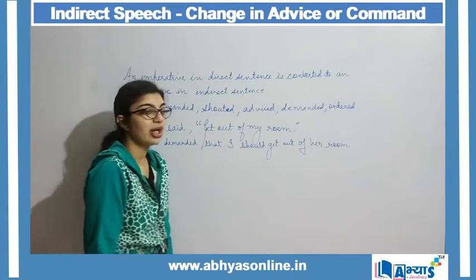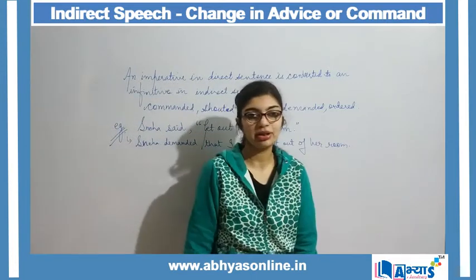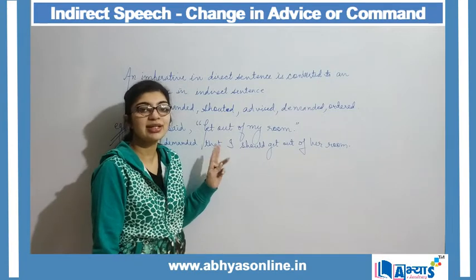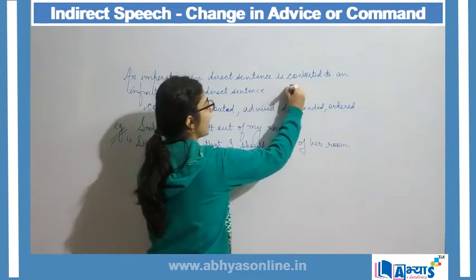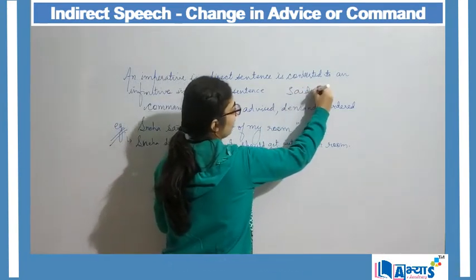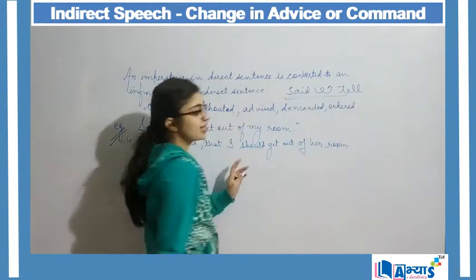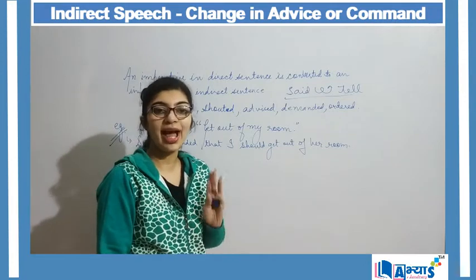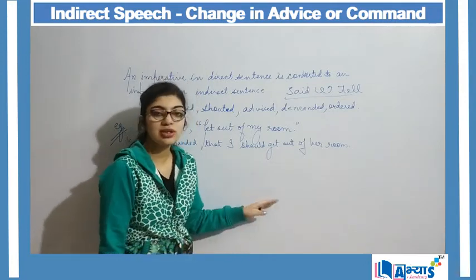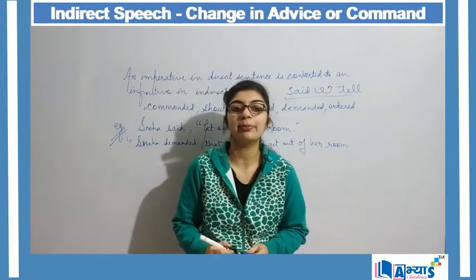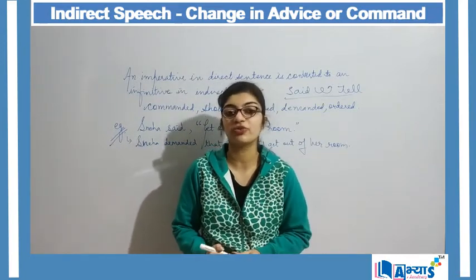Right? Now always remember that while converting such direct sentences to indirect, said can be converted to told as well. Also in the indirect sentence we might need to find out the object.